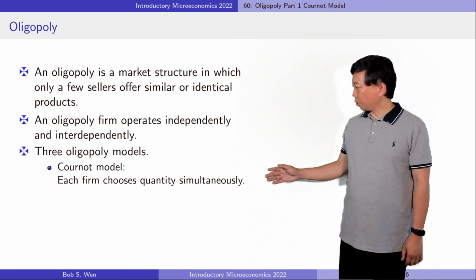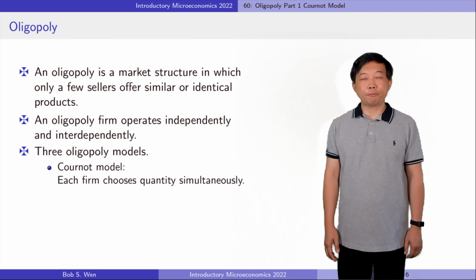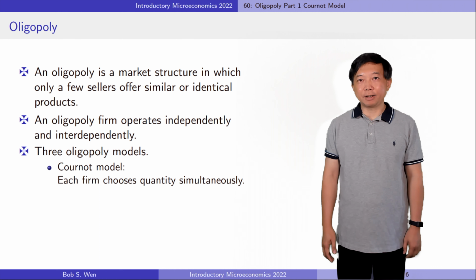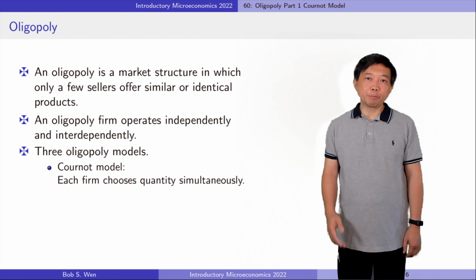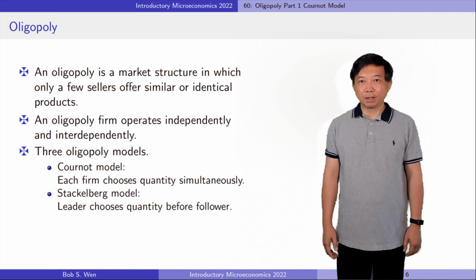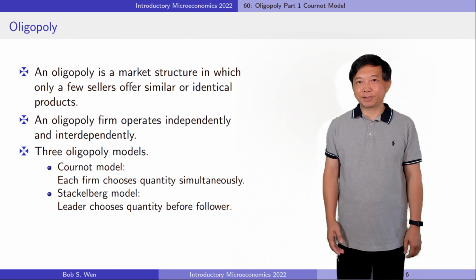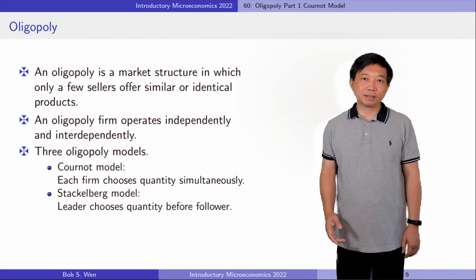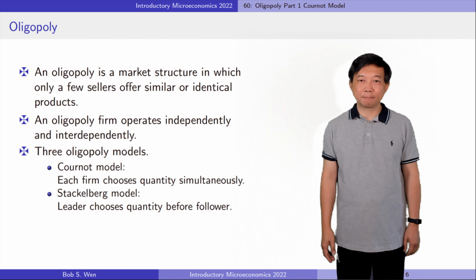In the Cournot model, each oligopoly firm chooses their quantity of output to maximize their profit. They act simultaneously. The firms announce their output decisions at the same time. By contrast, in the Stackelberg model, a firm sets its output before the other. That is, each firm chooses the quantity of output in the Stackelberg model, but the leader acts before the follower.